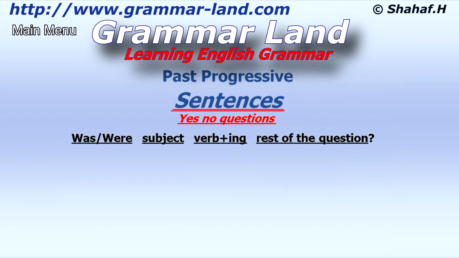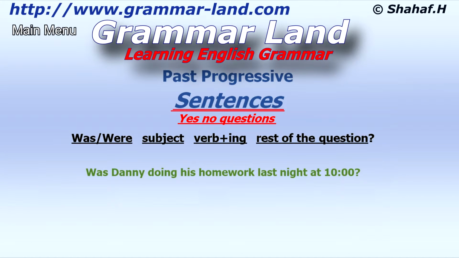Yes/no questions. The question starts with was, or were, depending on the subject. Then comes the subject. After the subject, comes the verb plus ing, and then, the rest of the question. Was Danny doing his homework last night at 10 o'clock? The subject, Danny, is a he, and therefore, we start the question with was. According to the structure above, we add ing to the verb do.